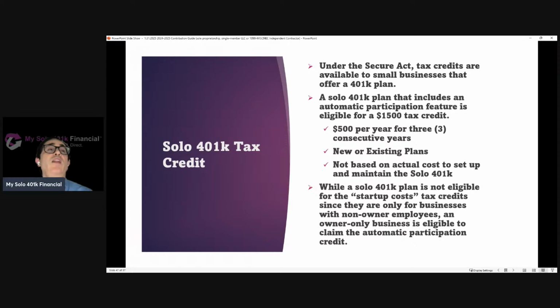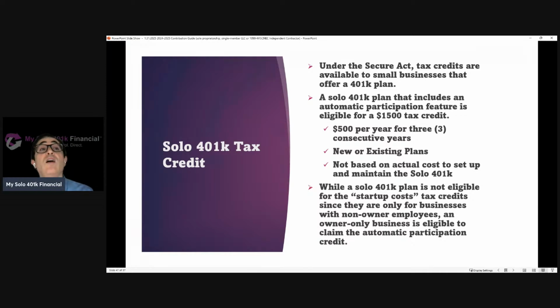But there's a second credit that was made available under the Secure Act, which is for a plan that has the automatic participation feature. So that credit is not limited to businesses that have non-highly compensated employees. So even an owner-only business that has a solo 401k plan that includes the automatic participation feature is eligible for the $1,500 tax credit. So it's a $500 per year credit for 3 consecutive years. It could be for, of course, a brand new plan, or even if someone has a pre-existing solo 401k plan that's upgraded to our plan, now they're going to be eligible to start claiming the credit.